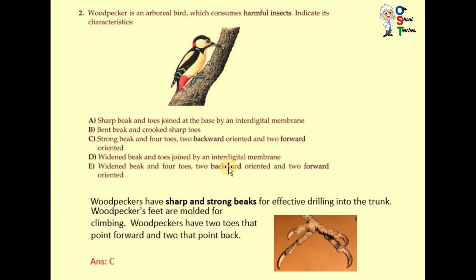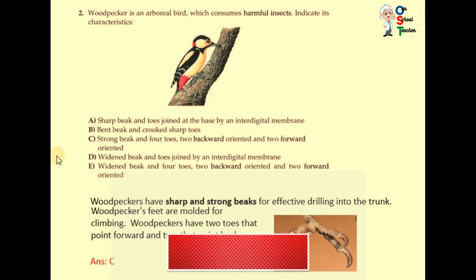D. Widened beak and toes joined by interdigital membrane. I have told you this is an arboreal bird, so they don't have an interdigital membrane. They don't swim, so they don't need it. E. Widened beak and four toes, two backward oriented and two forward. No, widened. This is a sharp and strong beak. This is not widened. So C is the suitable answer.